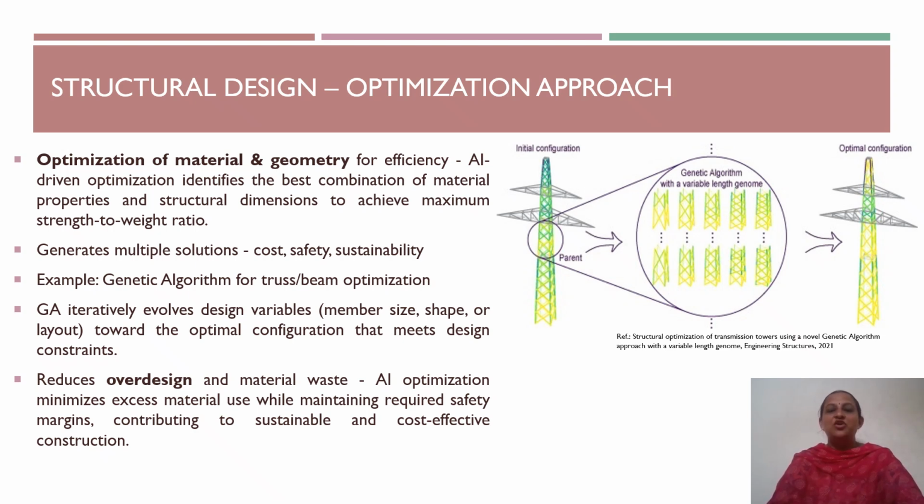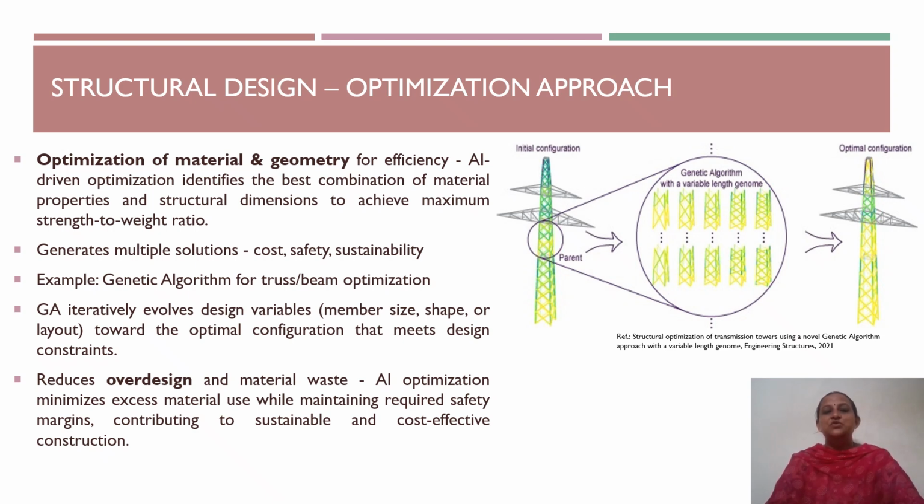Instead of relying solely on trial and error approaches, AI algorithms can automatically search for the best combination of beam dimension, member sizes, and material usage to achieve efficient structural performance. Multiple design alternatives are made possible by satisfying the cost, safety, and sustainability criteria. Each alternative can be assessed based on different objectives such as cost, safety, weight, and sustainability.